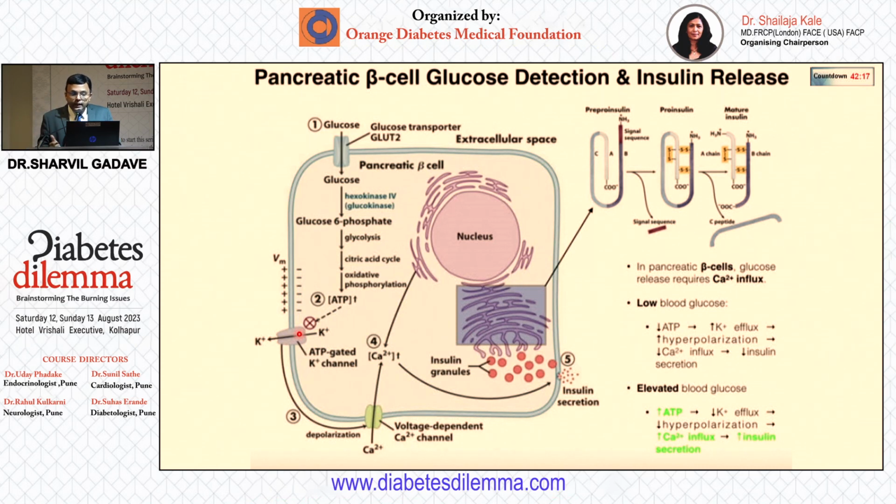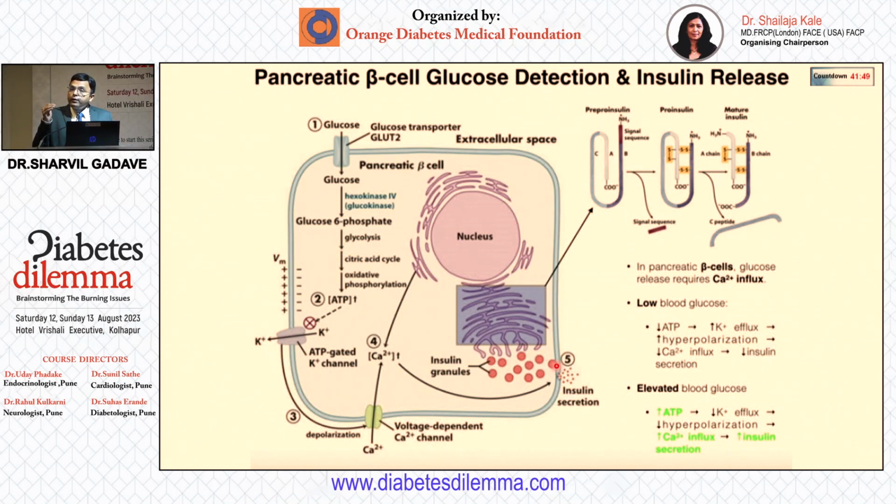That leads to depolarization, and this depolarization leads to opening of the calcium channels. That leads to entry of calcium into the beta cell, and that calcium leads to exocytosis of the preformed granules that contain insulin. So this is how it works.